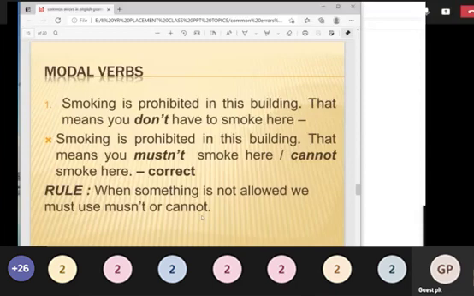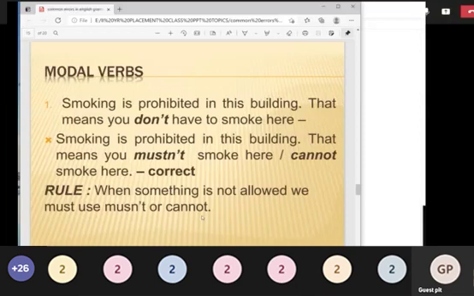May, might. Might is a less probability. We'll be using might: it may rain today, it might rain today. If you don't have any certainty, you can use might. You don't know whether it is going to rain or not. In that case you can use might, because might is a less probability case. Like this, each and every one, and you have semi modal verbs also, used to, ought to.